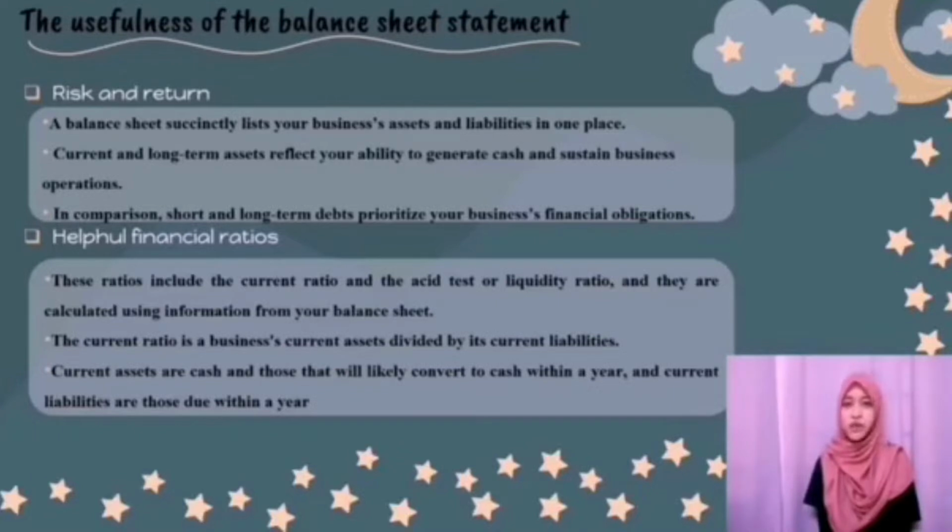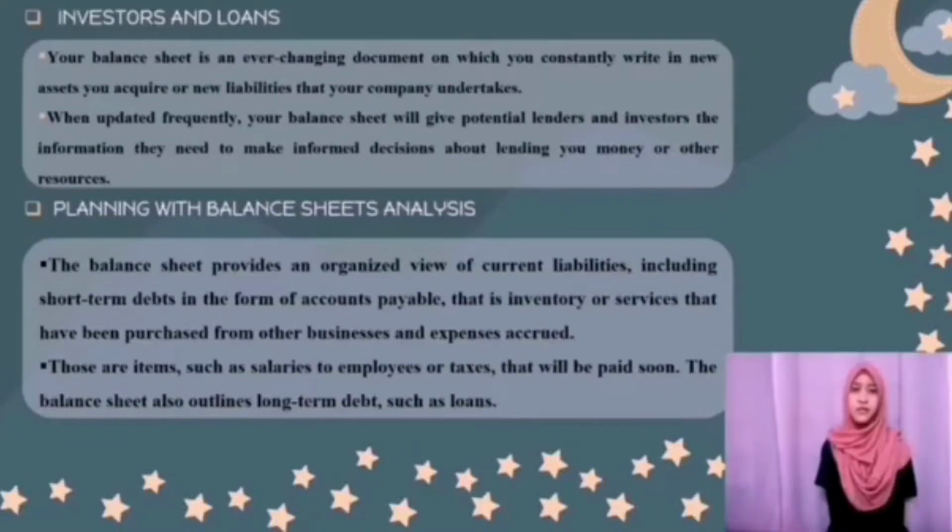Next is helpful financial ratios. These measures include the current ratio and the asset test ratio, and they are calculated using information from your balance sheet. The current ratio is a business's current assets divided by its current liabilities. Current assets are cash and those that will be converted to cash within a year, and current liabilities are those due within a year.